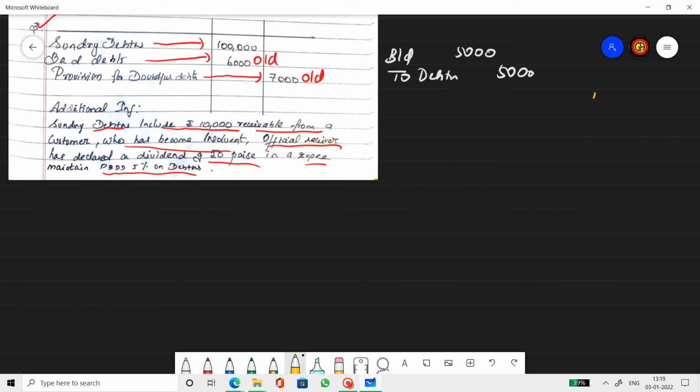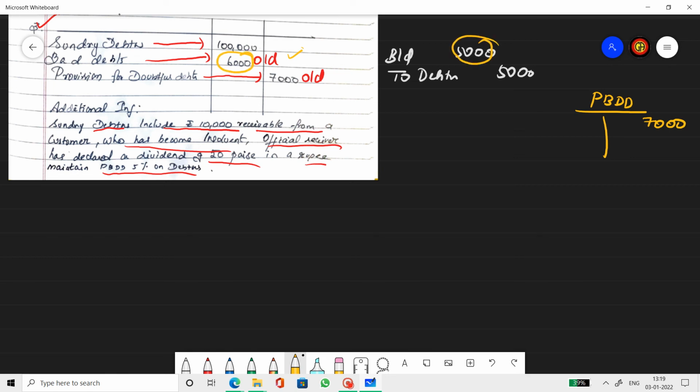So provision for bad and doubtful debts account in the rough. I'm opening it. Opening balance, I'm not writing by balance brought down and all, you know that. So opening balance 7,000 here. Closing balance, I don't know yet. But when I prepare the bad debts account, there is a 6,000 opening balance already and further bad debts of 5,000.